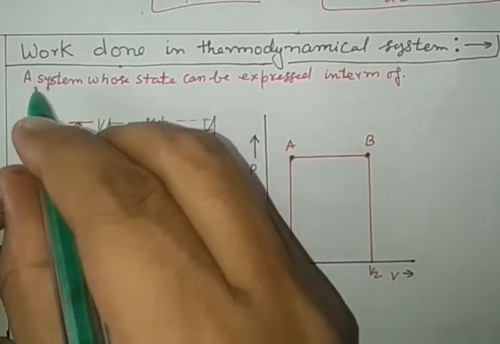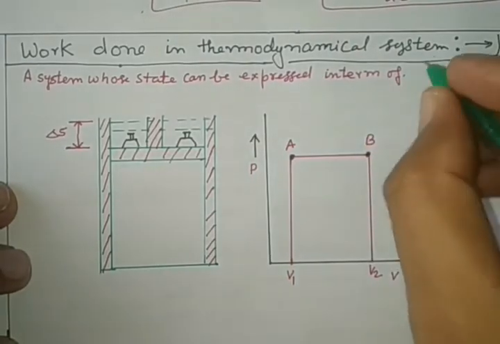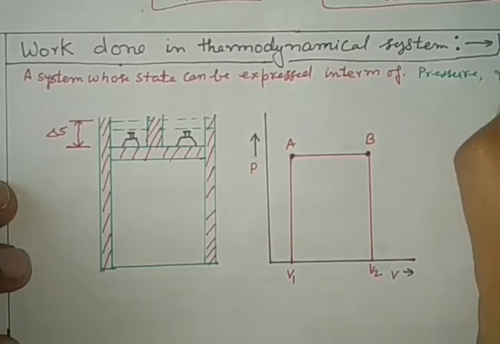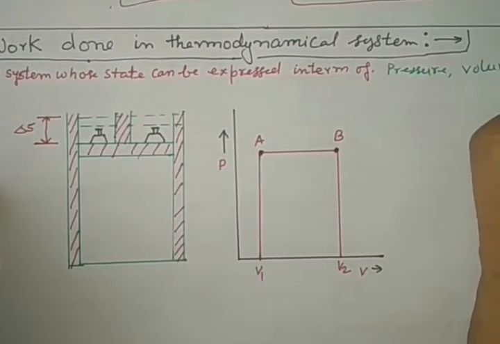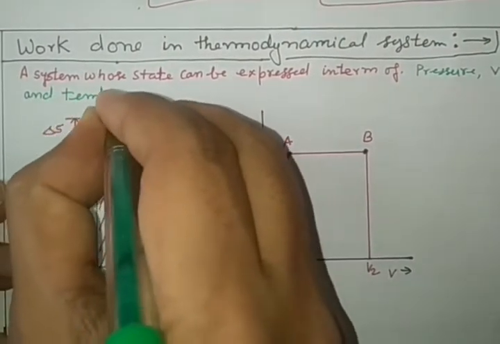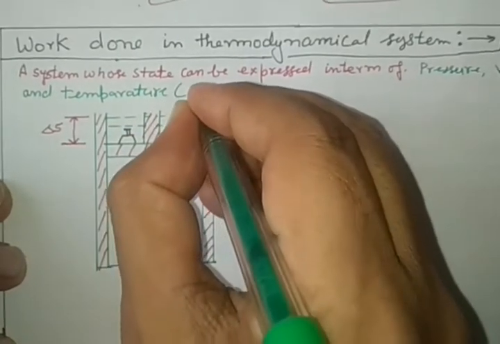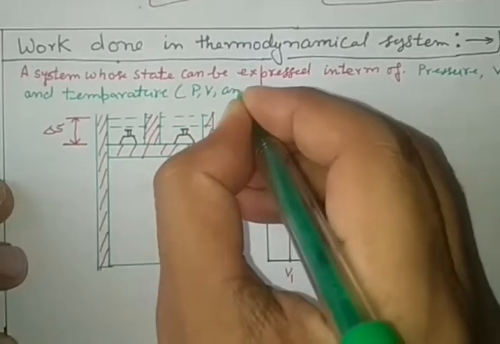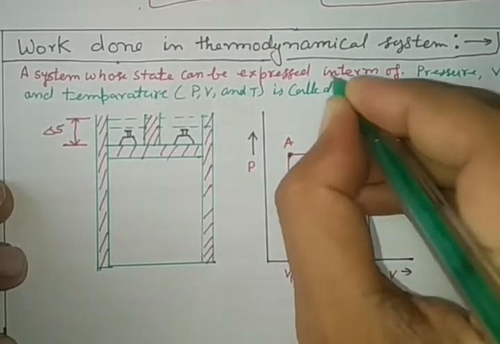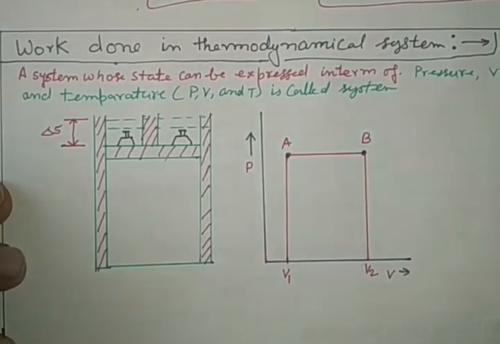A system whose state can be expressed in terms of pressure, volume and temperature is called a thermodynamical system, right?